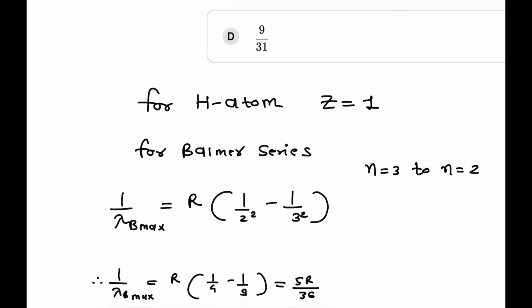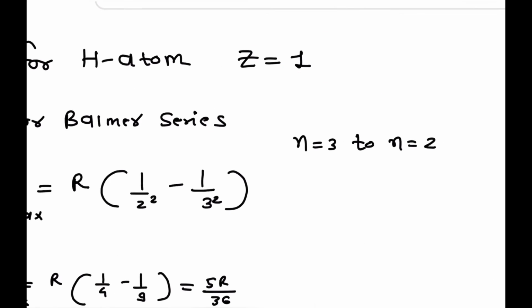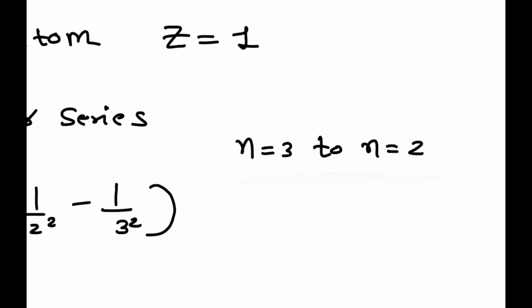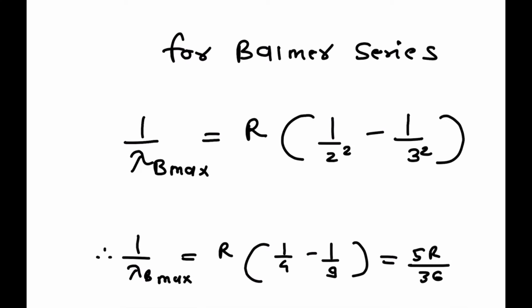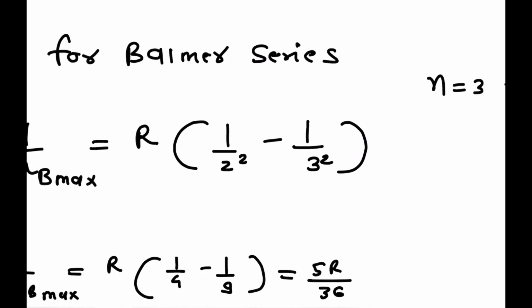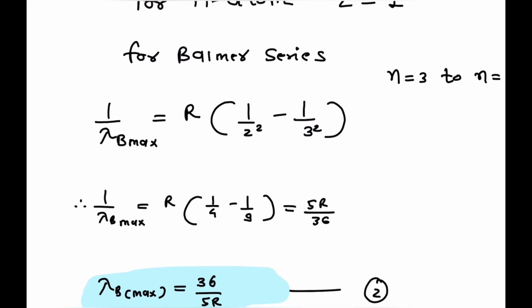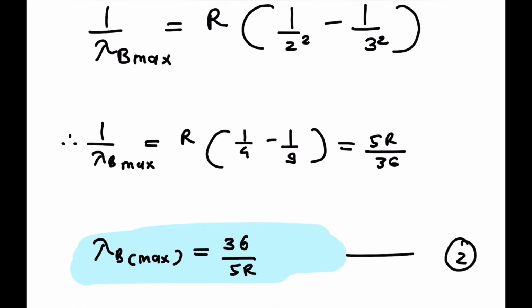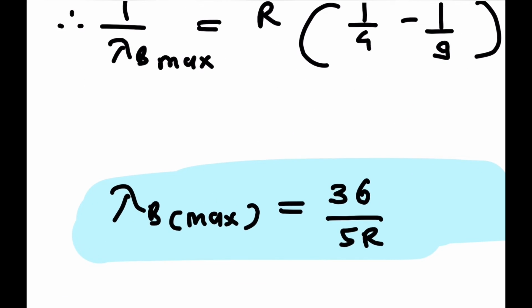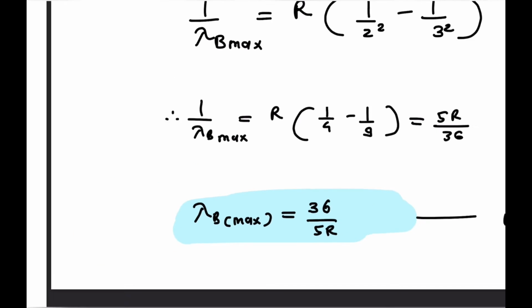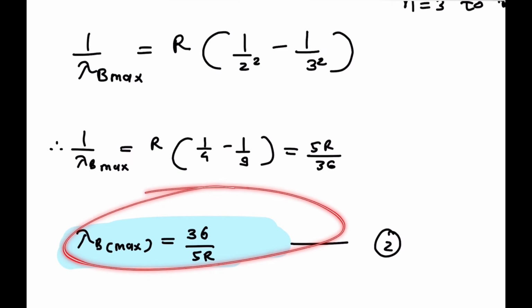Now for the hydrogen atom, Z is equal to 1, and for the Balmer series, the shortest transition is from n equal to 3 to n equal to 2, the second orbit. So 1 upon lambda B maximum, the maximum wavelength corresponding to the Balmer series, is equal to R in bracket 1 upon 2 square minus 1 upon 3 square. So that is 5R by 36. So the maximum wavelength regarding the Balmer series, lambda B maximum, is equal to 36 by 5R. That is your equation number 2.